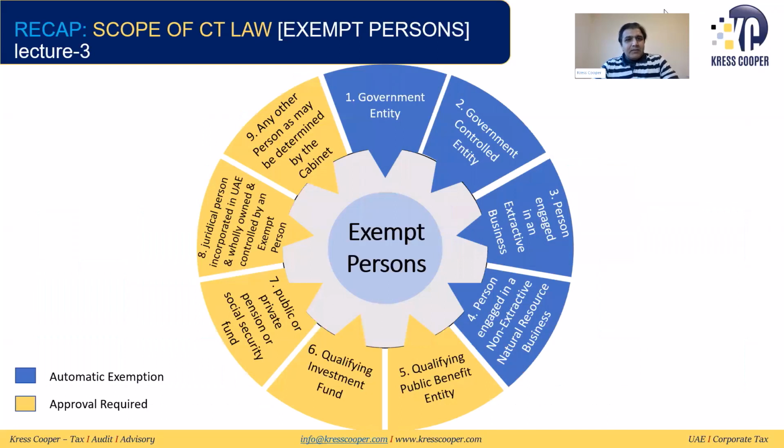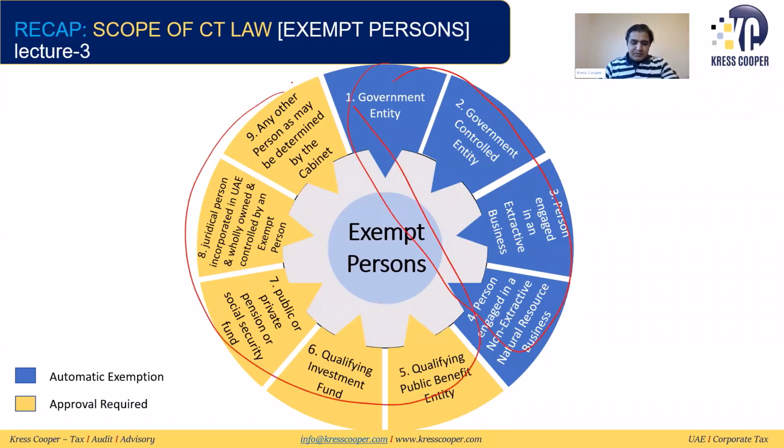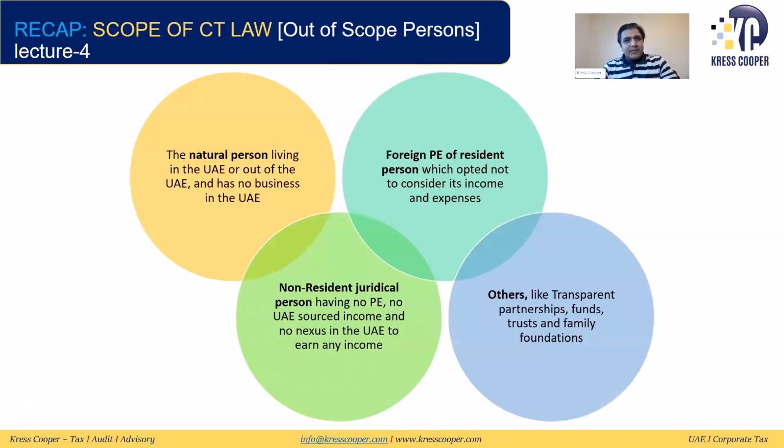Then we discussed exempt persons in detail. We said there are 9 persons which are exempt from the UAE corporate tax. 4 persons are by default exempt. The remaining 5 persons will have to apply to claim the exemptions.